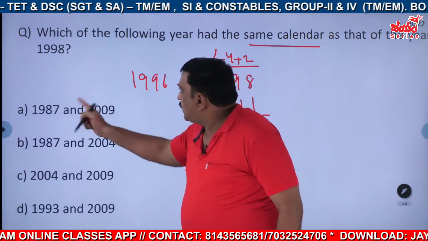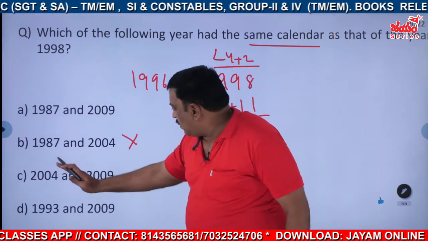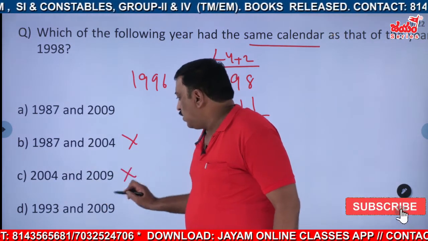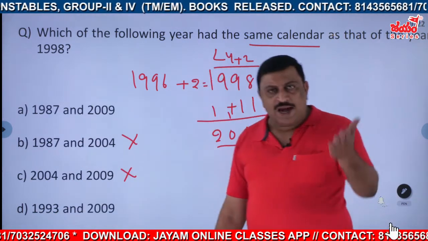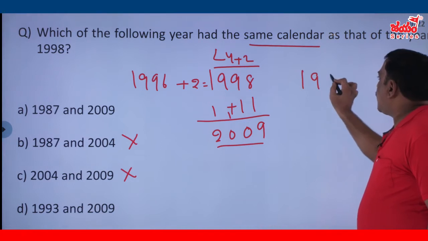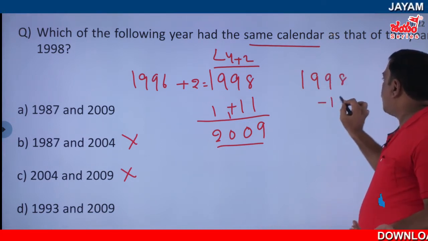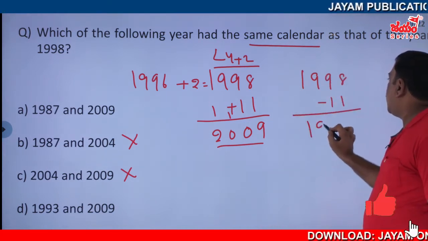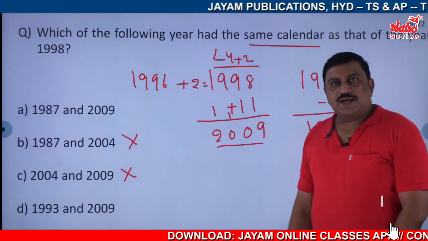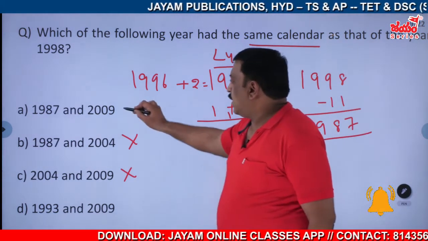In these cases, before is given. Here also before is given. No, after is given, so this is also wrong. And this one, chance is there. For 1998, go before, that is 11 years back again, which is 1987. Wow, it is 1987 and 2009, so that is your option.